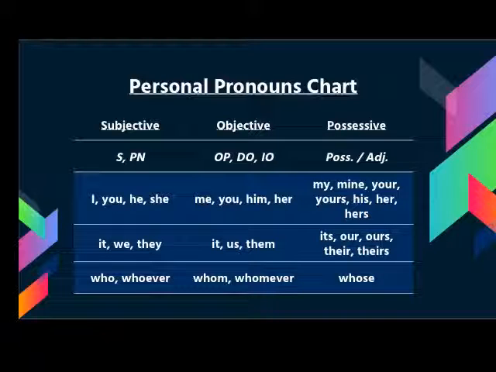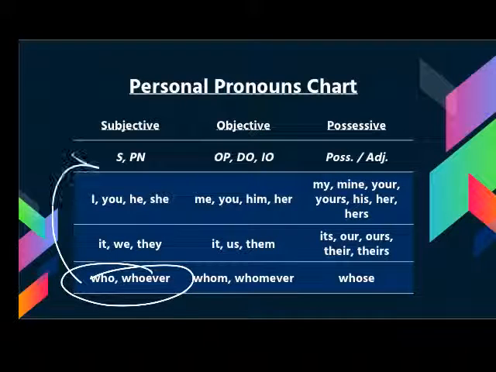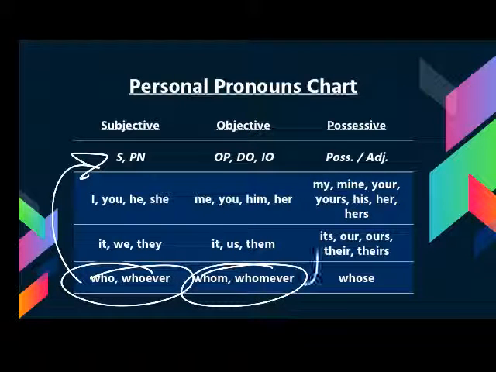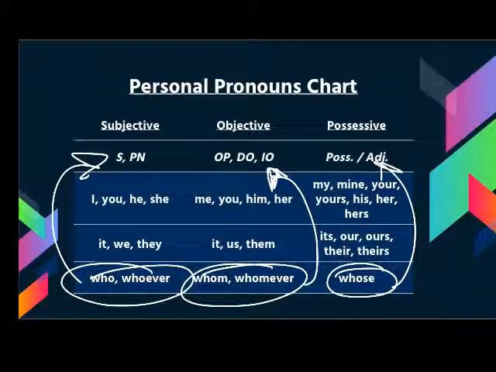Who and whom are just 2 of those pronouns, and if you look at the chart below, you'll see that we have who and whoever functioning in the subjective, so they can be the subject or predicate noun, and we have whom and whomever functioning in that objective role, and they can be the object of preposition, direct object, and indirect object. Whose is the adjective form, the possessive form of who and whom. If you pay attention to what the pronoun is doing in the clause and in the sentence, you will make fewer mistakes in your use of the words who and whom.